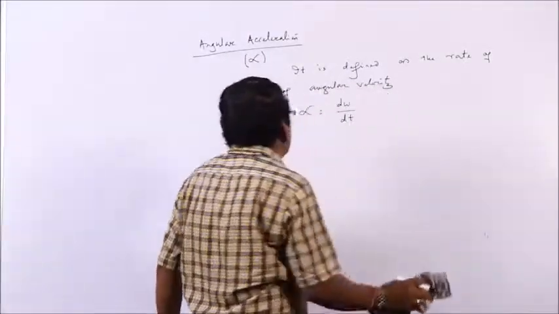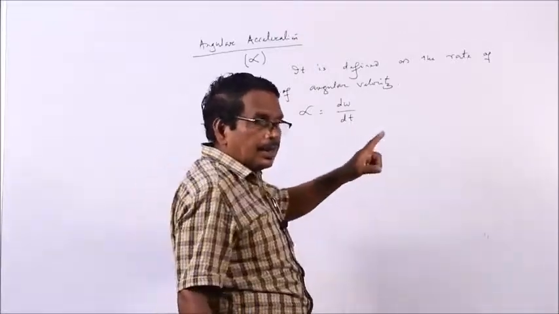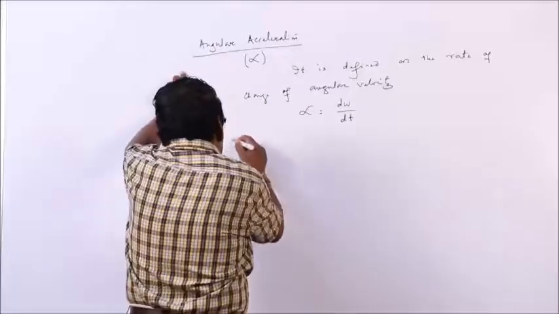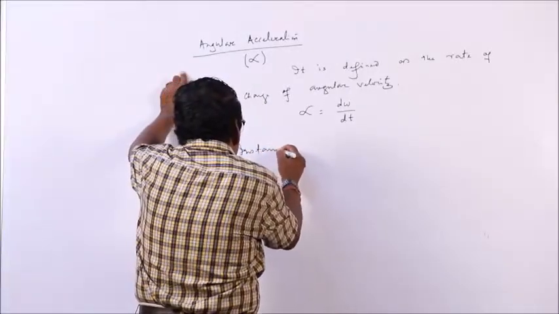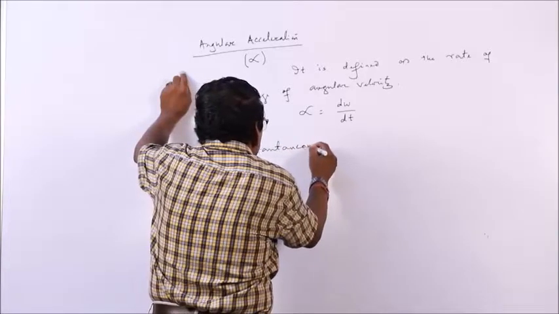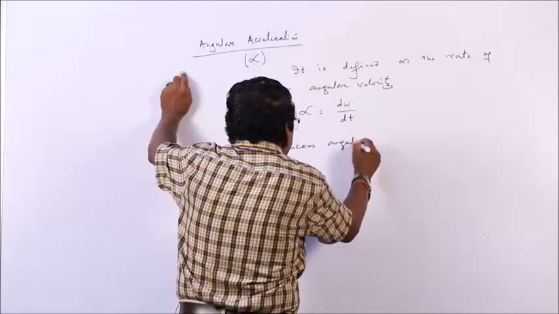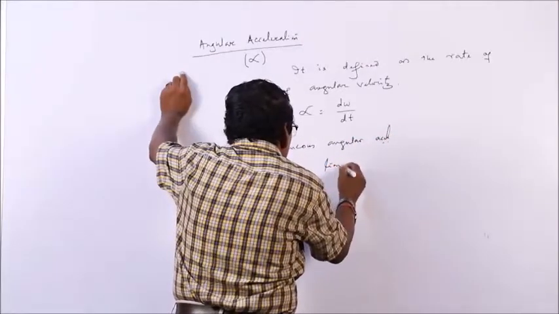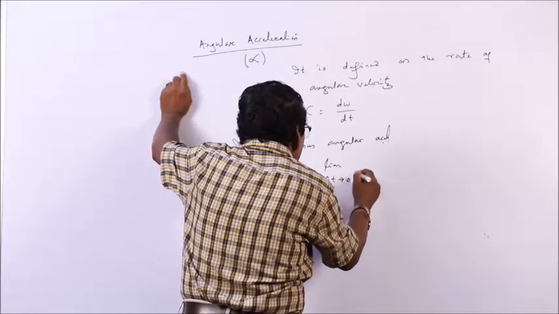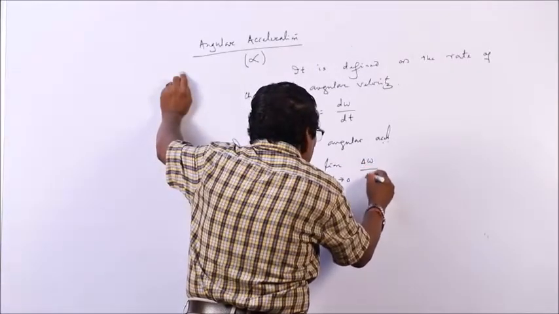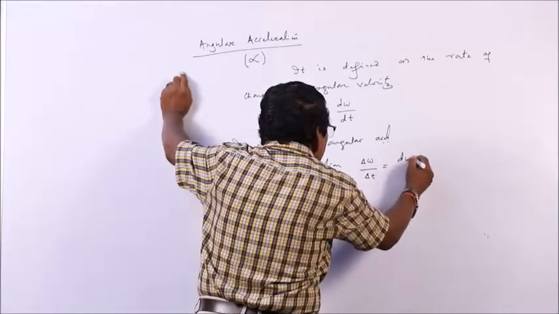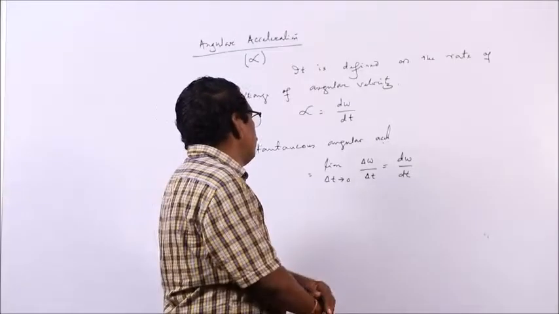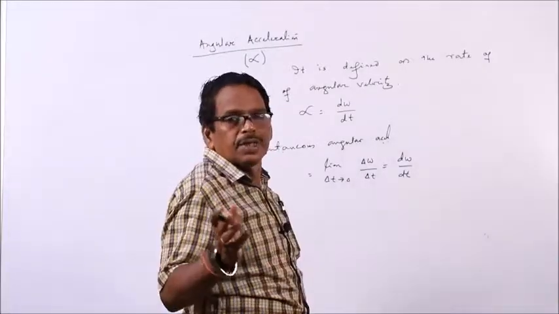Then what will be the unit? How do we write instantaneous angular acceleration? It will be the limit delta t tending to 0 of delta omega by delta t, which is d omega by dt.